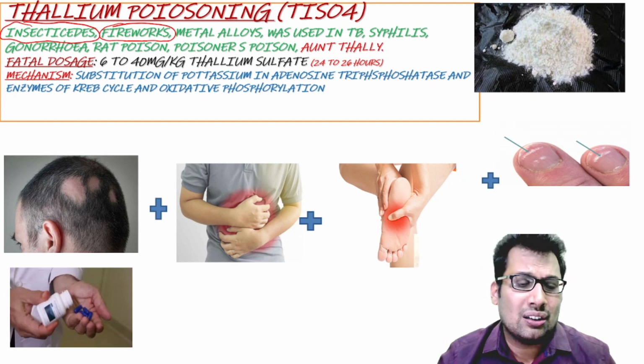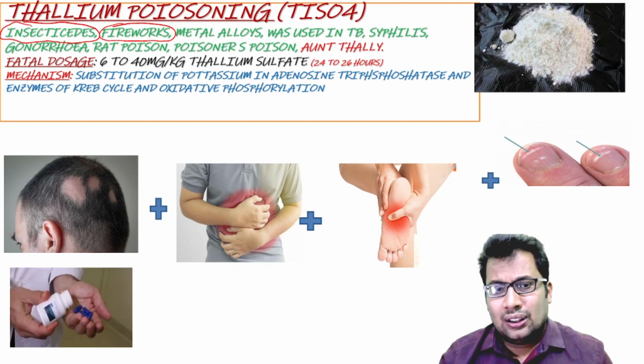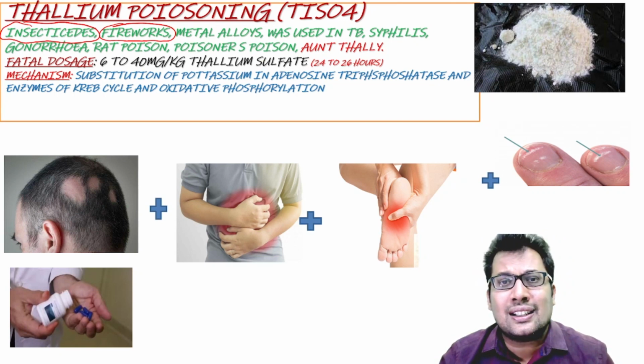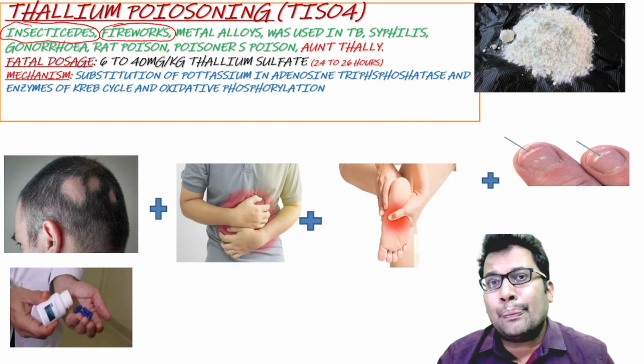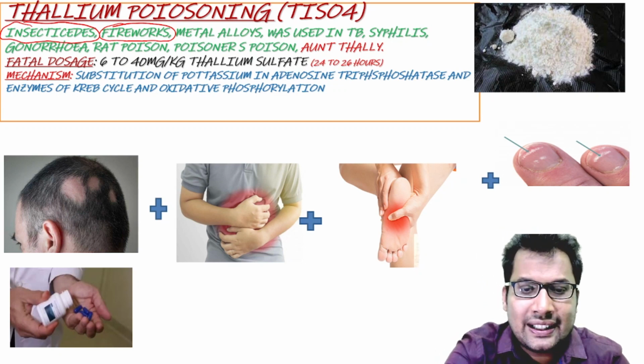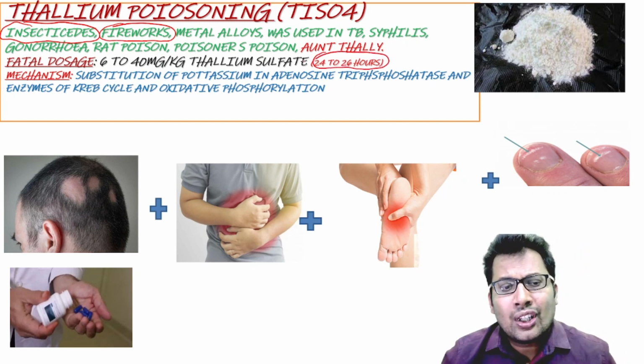It is very small, 6 to 40 milligram per kg body weight. That means for a 60 kg man, around 360 mg can cause death. And the fatal period is 24 to 26 hours. So it can be acute poison or chronic poison.